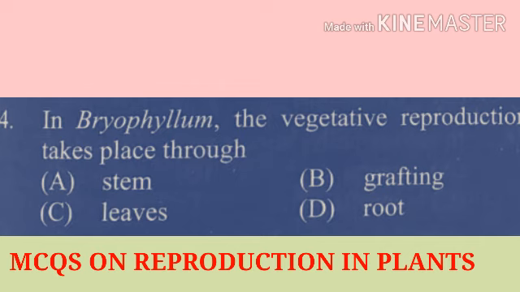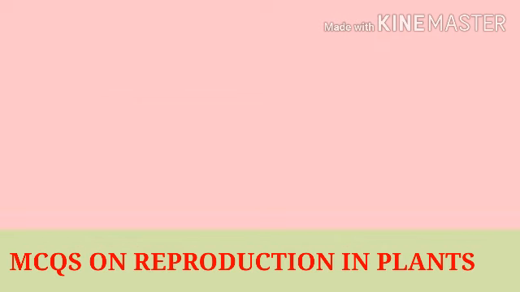Its name Parnaputi indicates that in Marathi it is reproduced from leaves. That is the correct option: bryophyllum is reproduced from leaves, not stem, not grafting, and not root. The correct option is C.